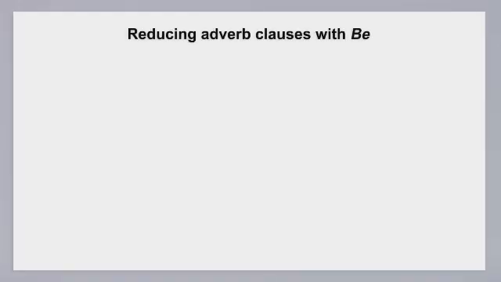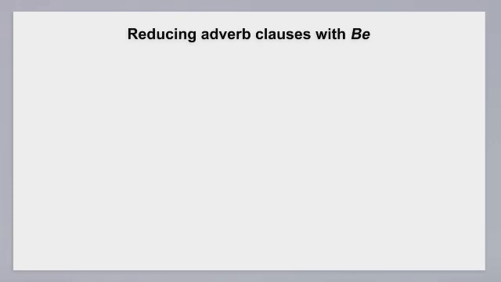An adverb phrase is a group of words that often modifies a main clause in a sentence. We can reduce adverb clauses to adverb phrases when the clause has a form of be. To reduce the adverb clause, we omit the subject pronoun and the form of be. If the original sentence has commas, we must keep the commas in the reduced sentence.